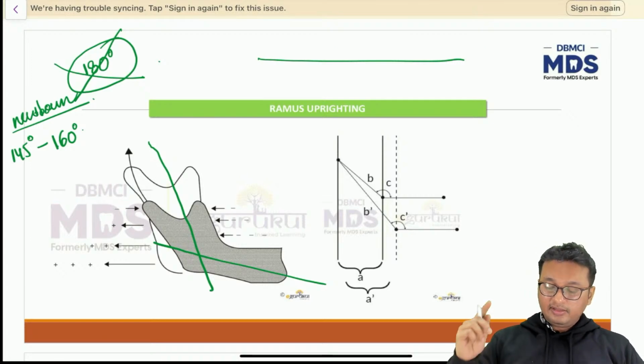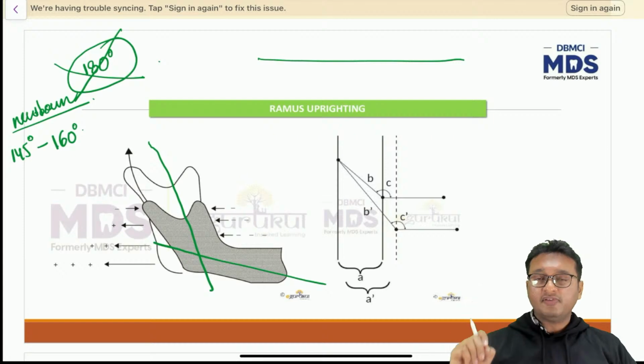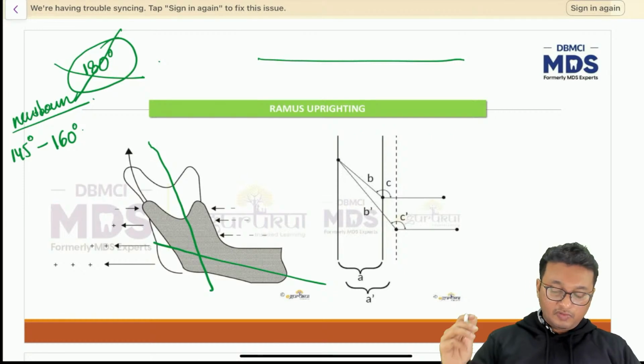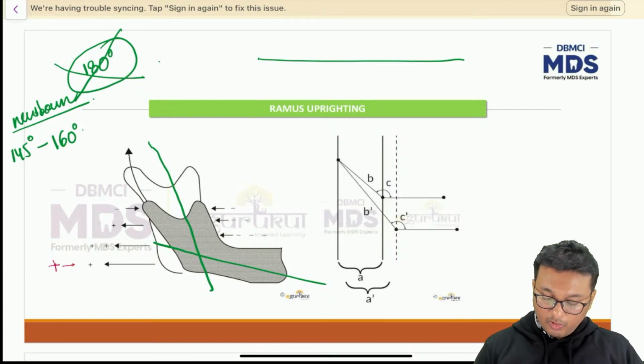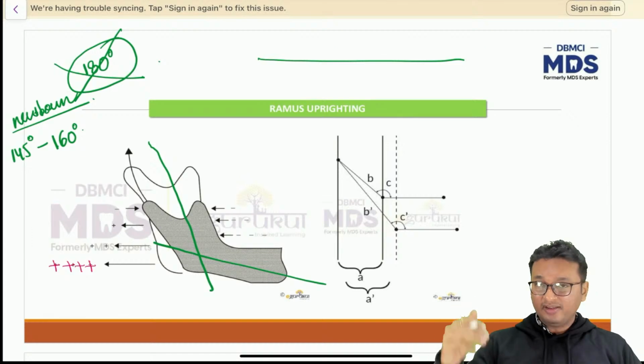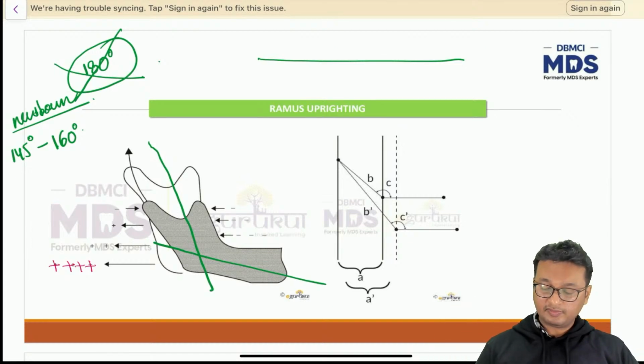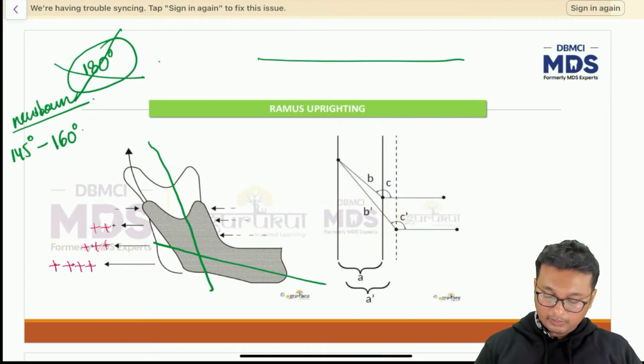Now as the person increases in age, as the maturation of oral structures occurs, as I said earlier, the posterior surface of the ramus of the mandible undergoes significant bone deposition. We have selectively more bone deposition along the inferior part of the posterior surface of the ramus of the mandible, and as you go up, the bone deposition decreases.